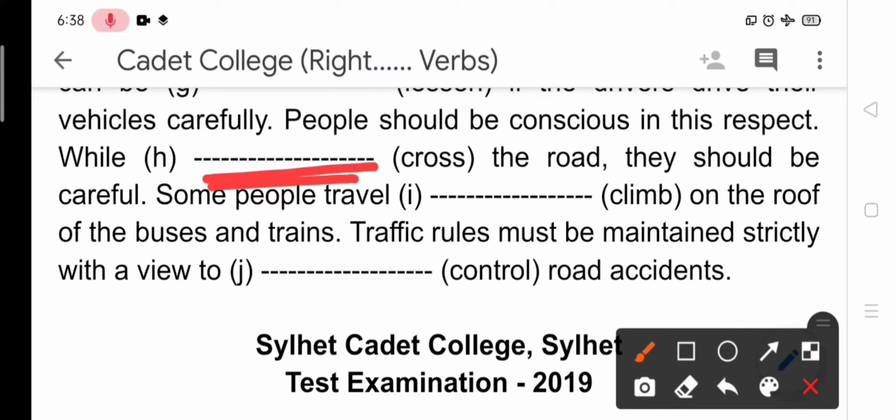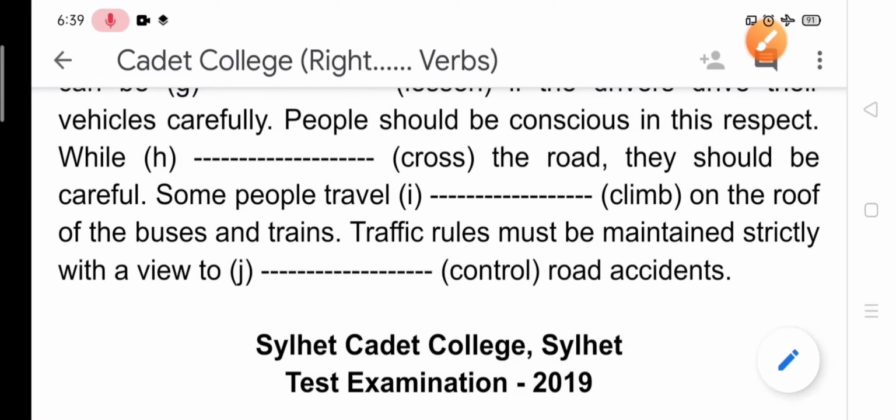And again, it is a simple sentence, and a simple sentence has only one verb, and the verb is should be careful. So we need to omit the verb cross, and we like to omit it by adding ing. The answer is while crossing the road, they should be careful.